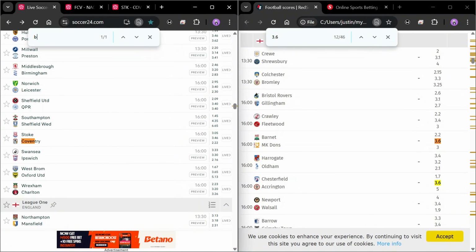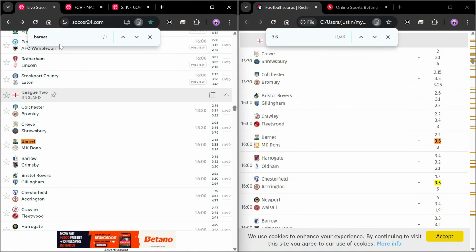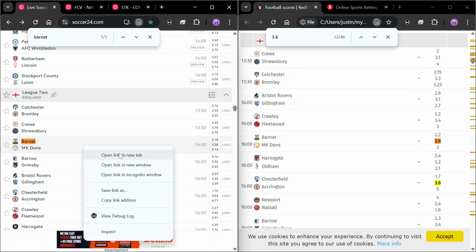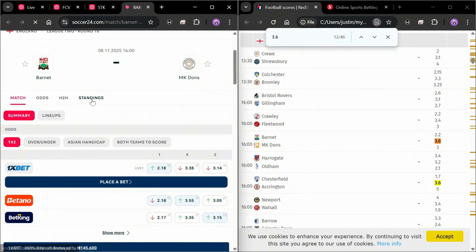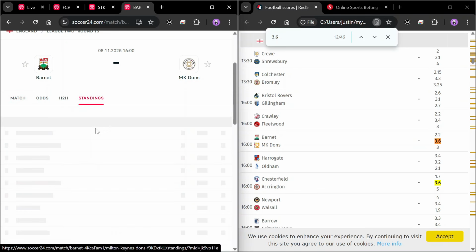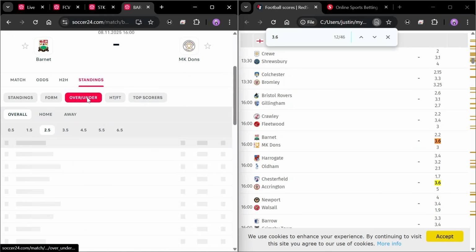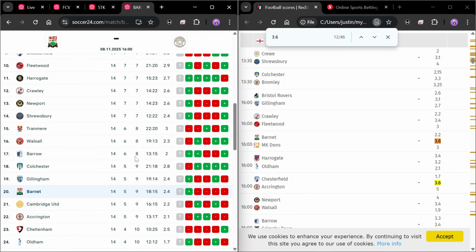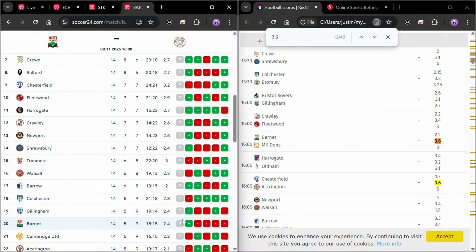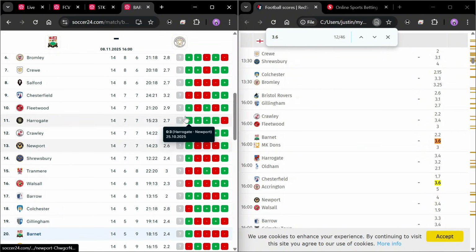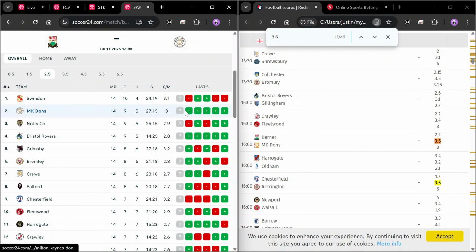Now let's see Barnet. You have Barnet here, League 2, which, like I said, is a high scoring league. You can come over here, standings, and then over. Now this is 2.4, just at the edge of being a low scoring game, but also capable of giving us goals, going into a high scoring game. Why this is a high scoring game, 3 plus for MK Dons.